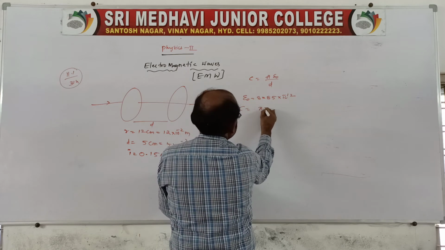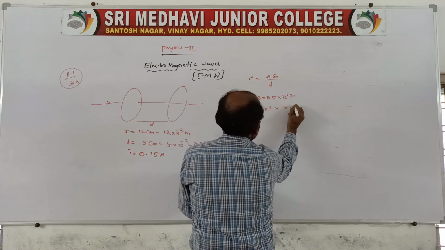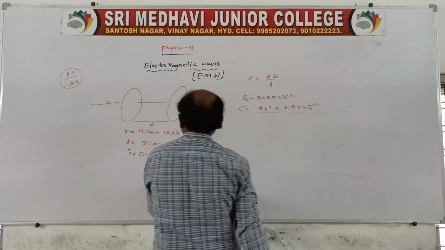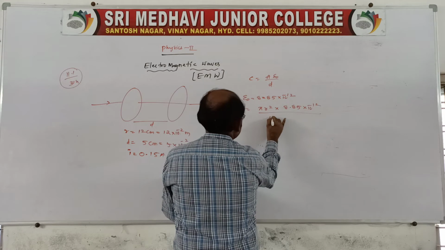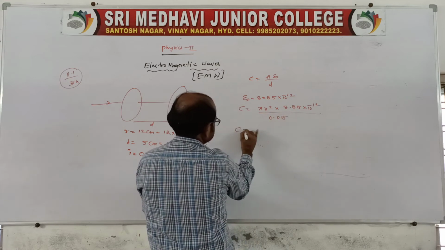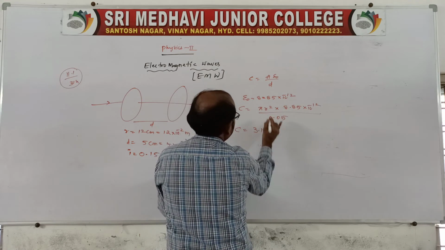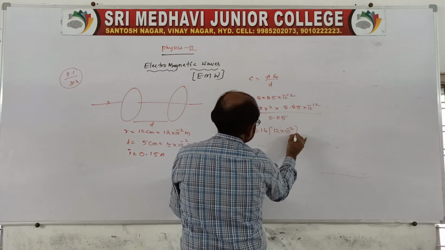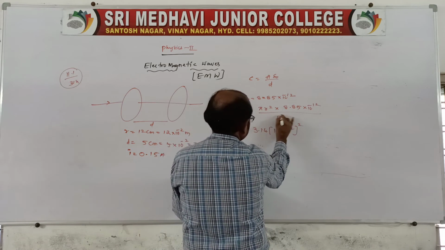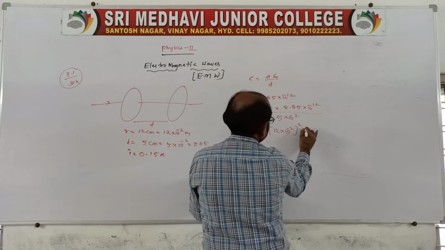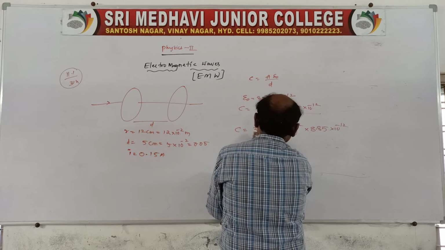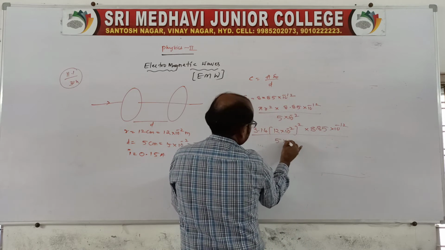So pi r square, epsilon naught 8.85 into 10 power minus 12, by d, the distance between the plates, 0.05. So C is equal to 3.14 into r value, 12 into 10 power minus 2 whole square, by 5 into 10 power minus 2, into 8.85 into 10 power minus 12.